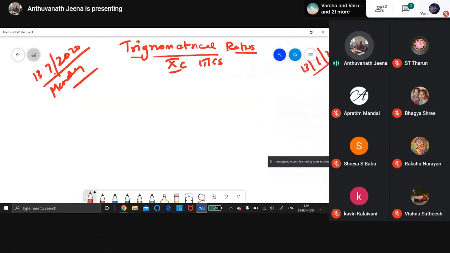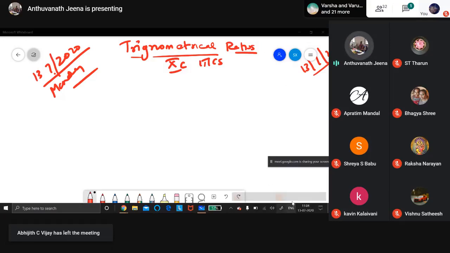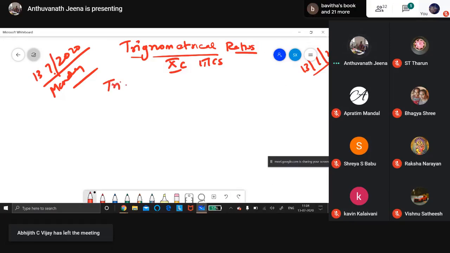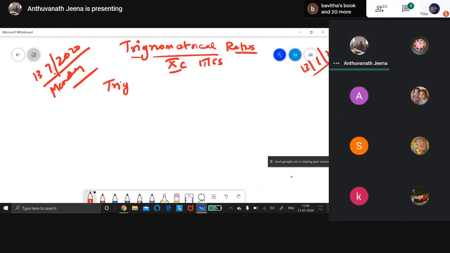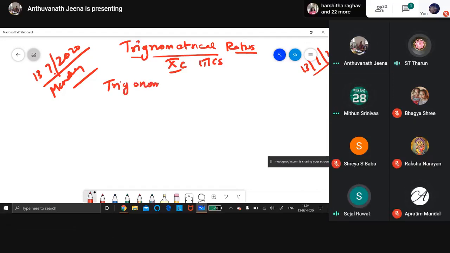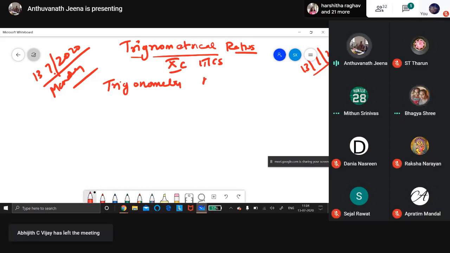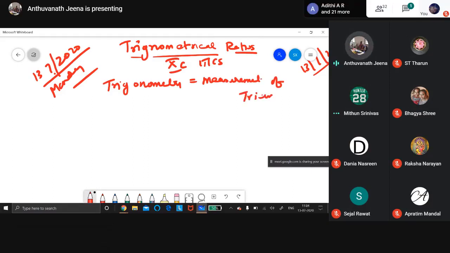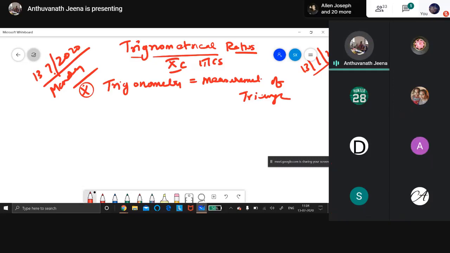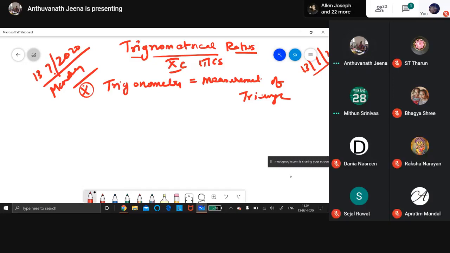Okay. Trigonometrical ratio. Trigonometry means measurement of triangle. What do you mean by trigonometry? Measurement of triangles. So you should also write this concept in your classwork. Okay, beginning with important things to remember. You should write important things to remember. Trigonometry means measurement of triangle. It is mainly based on right angle triangle.